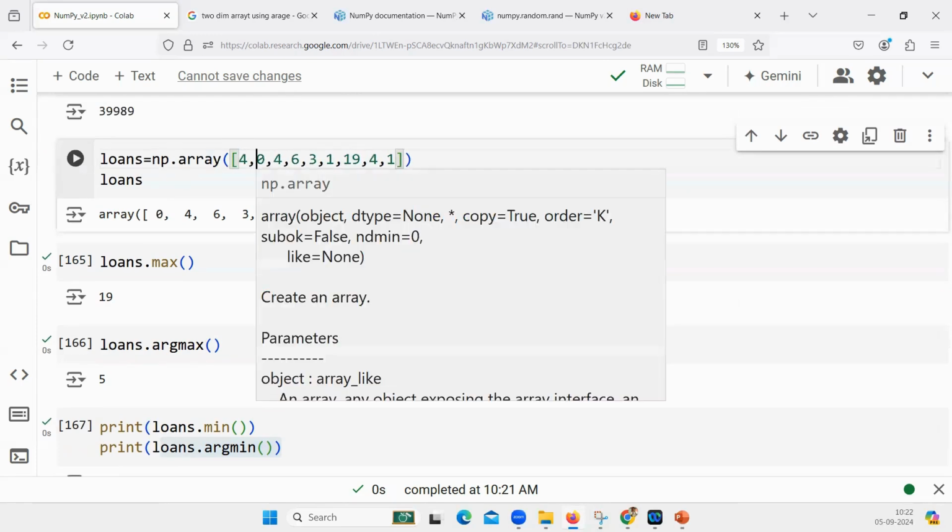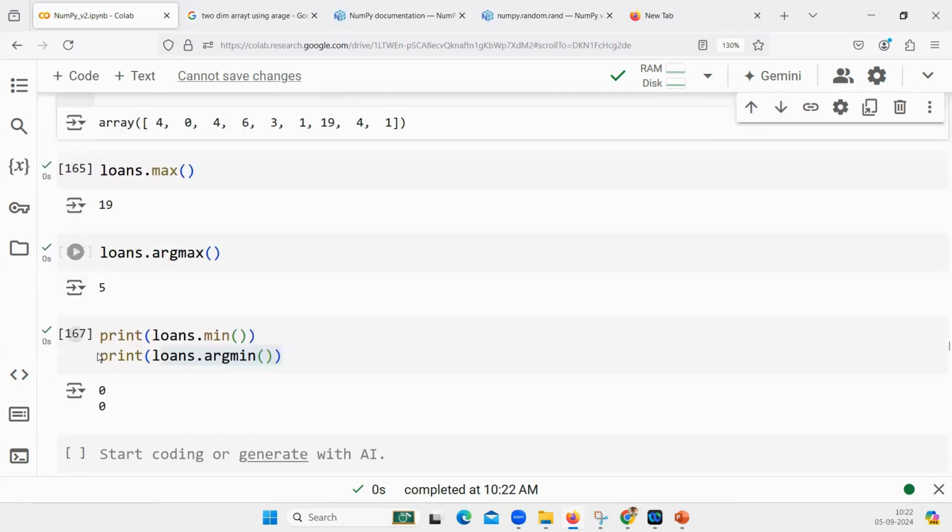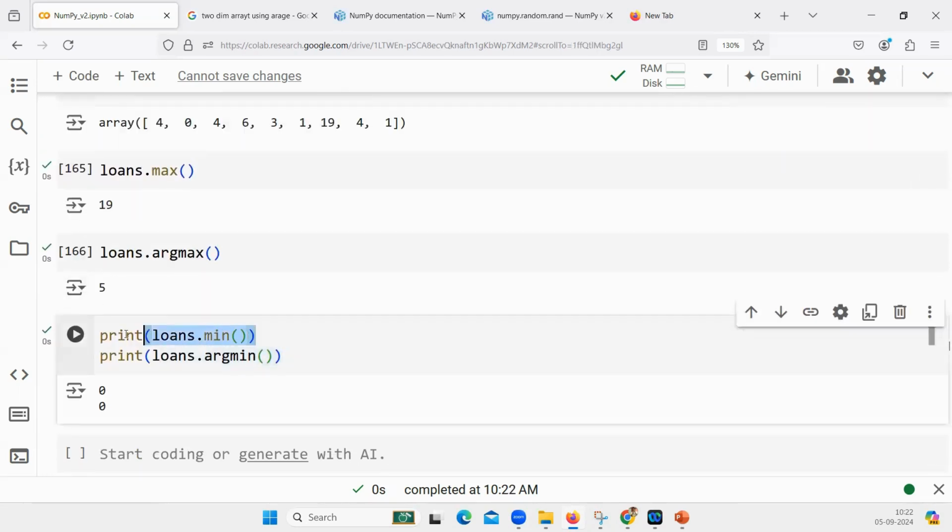4, 0, 0, 0. This is the loans. Now tell me what will be the output here? 0, 0, 1. Minimum loans are how many? 0. And what is the position where minimum loans are seen? 1.